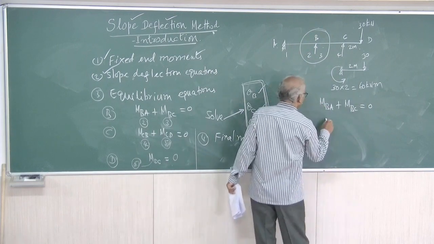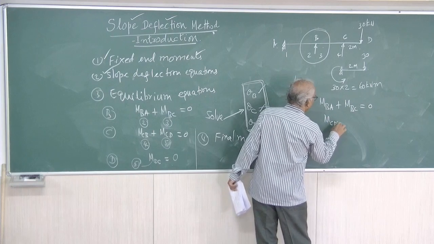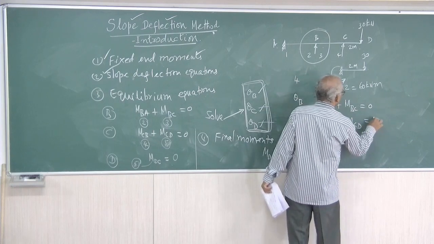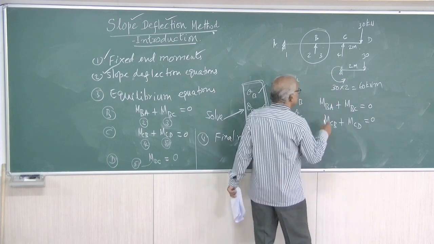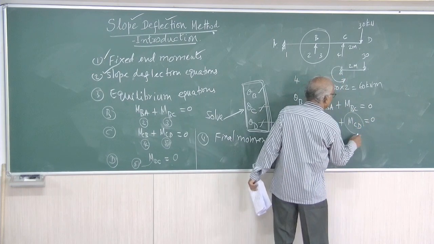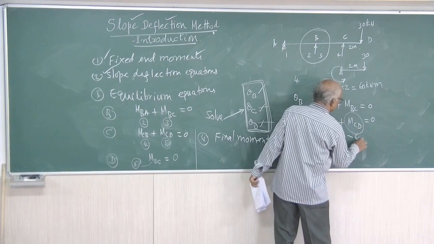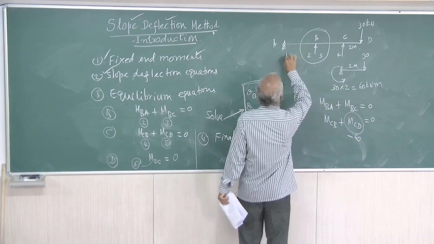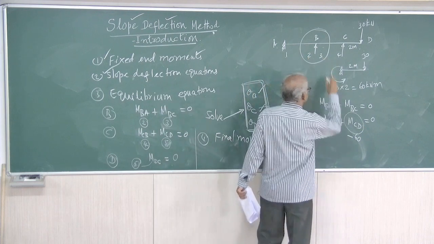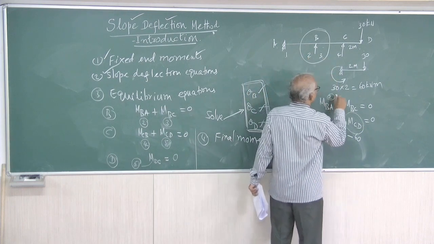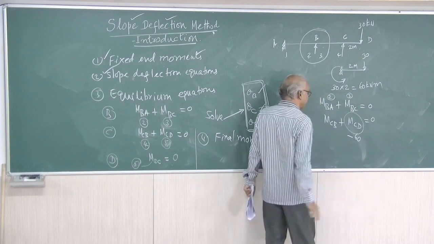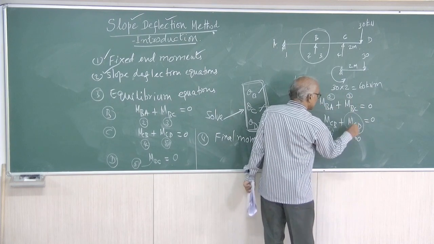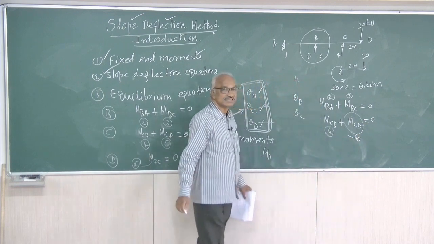At C, MCB plus MCD equal to 0. Now this MCD is minus 60. That is MCB, this is your equation number 2. Add them, simplify them. So this is equation number 4 plus that standard value of the moment, minus 60.